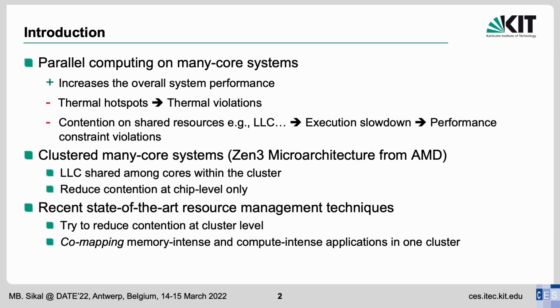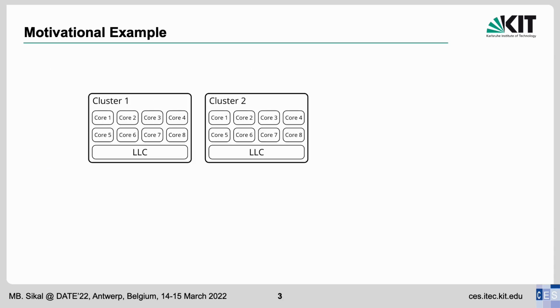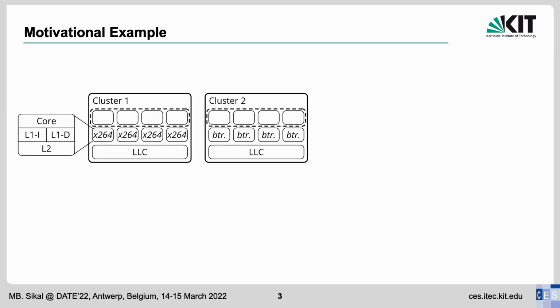To better understand this problem, let's look at the following motivational example. Before we dive into the details, let's look at the system architecture first. We simulate a clustered many-core system where each cluster has 8 cores that share one last-level cache, and each core has its private L1 and L2 caches. For the sake of simplicity, in this example, we consider a system of only 2 clusters. As you can see, each cluster has 4 occupied cores and 4 available cores.